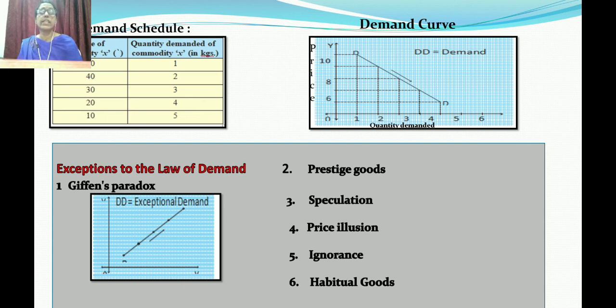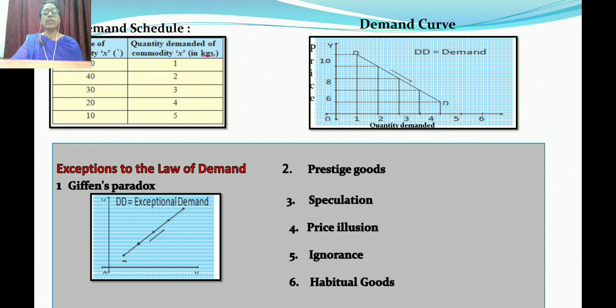Now, why do we study the exceptions? Because while studying the assumptions, we are studying the exceptions also. The exception means the law does not work in this condition. Now, the first point: we can see a figure in these exceptions, that is exceptional demand. The demand curve slopes upwards. In the original demand curve in the diagram, you can see it slopes downwards from left to right. This one slopes upwards from left to right, showing that this is an exceptional condition of the law of demand.